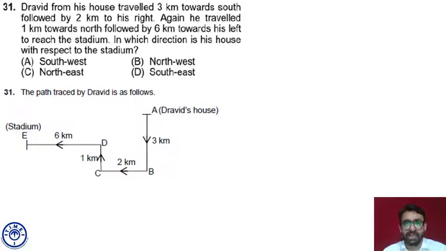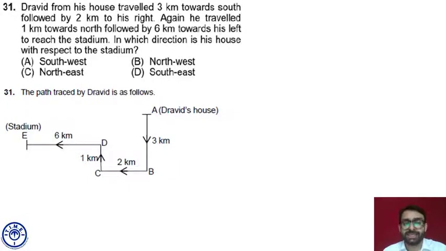Fine. And followed by 2 kilometers to his right. If B is the point at which Dravid is right now and he took a right turn, that means he must be moving in which direction? From south to right, that is west. So he must be moving towards west direction and travel 2 kilometers. Fine. So BC is 2 kilometers. After traveling 2 kilometers, taking a right turn at B, he is at C, which is 2 kilometers away from B.